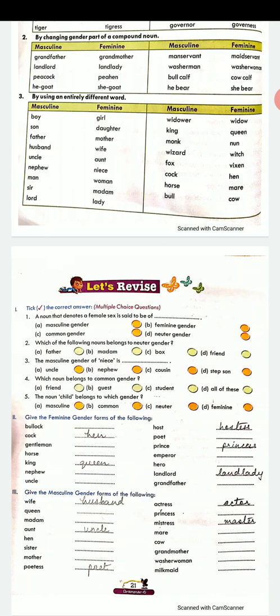On the next page, you have certain exercises that need to be done. First, a noun that denotes a female sex, feminine gender. Second, which belongs to neuter gender? One that doesn't have a gender, box. Third, masculine gender of niece will be nephew.